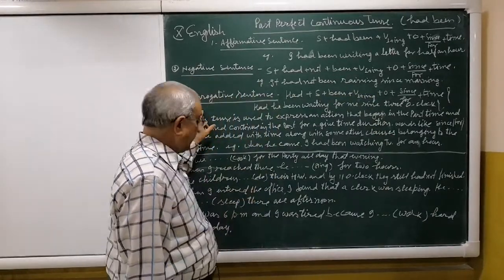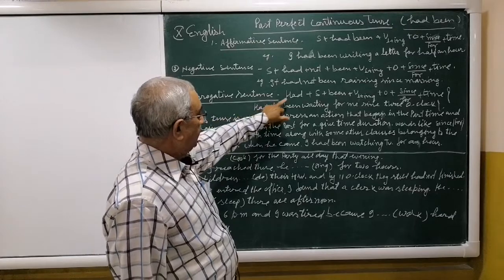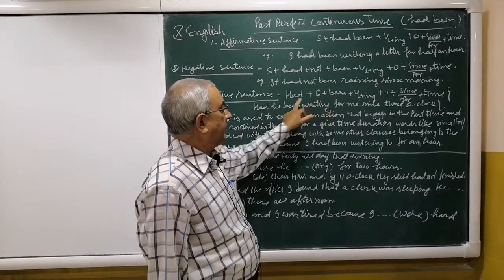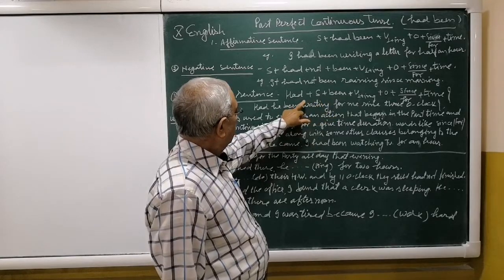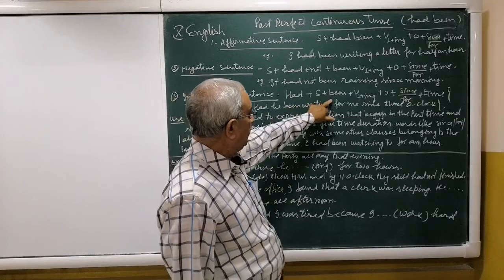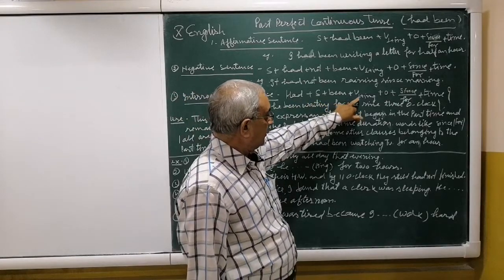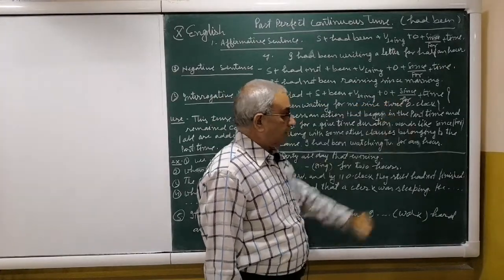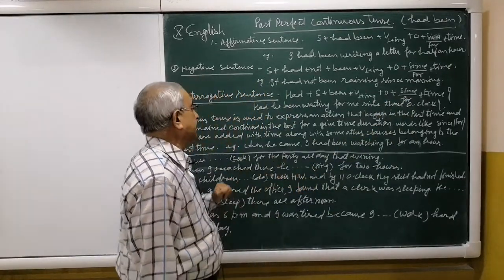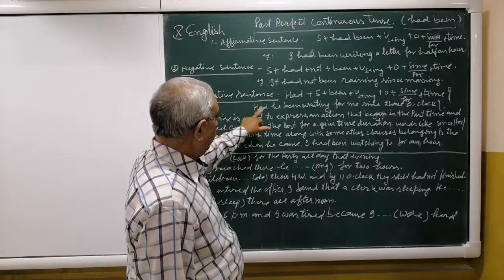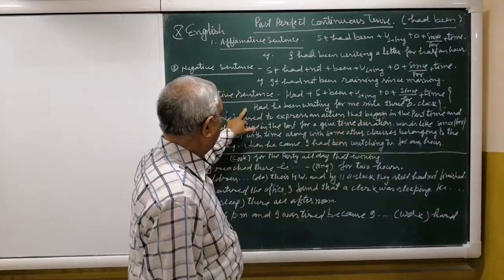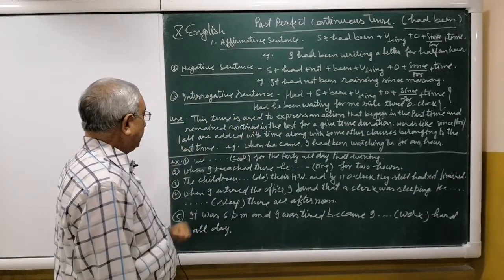Now see the pattern of interrogative sentence. Had is put at the beginning of the sentence, plus subject plus been. Had been is broken. In between we have to put the subject. So had plus subject plus been plus ing form of the main verb plus object plus since or for plus time, and a mark of interrogation at the end of the sentence. For example, had he been waiting for me since 3 o'clock? This is the interrogative pattern.